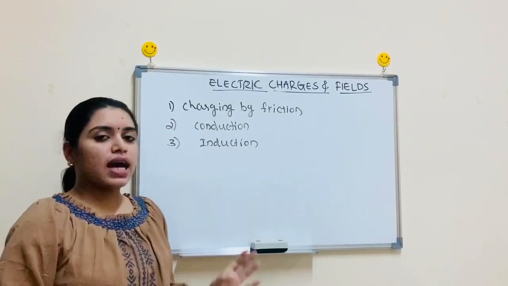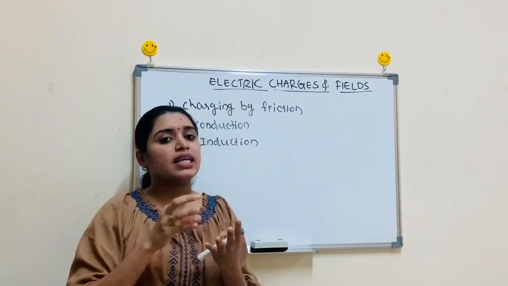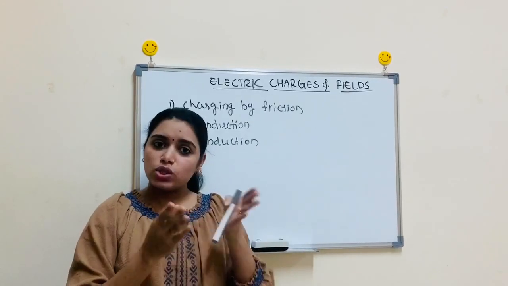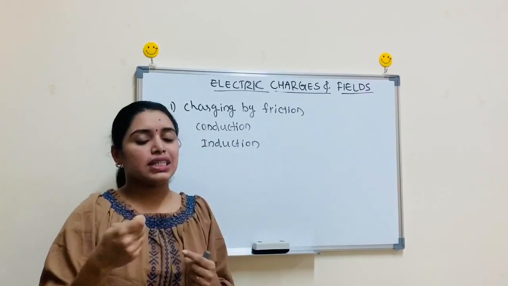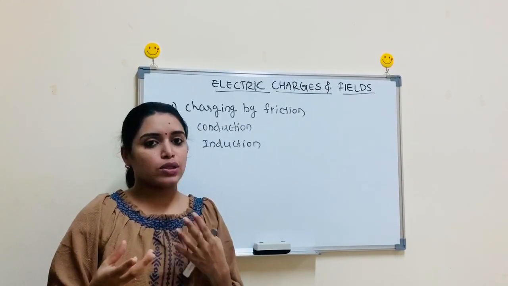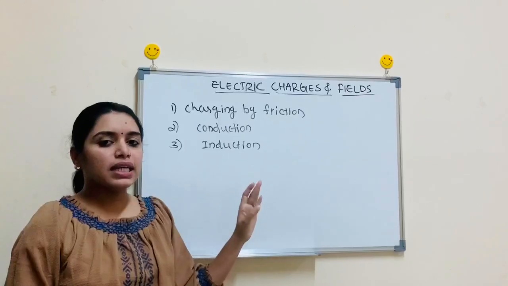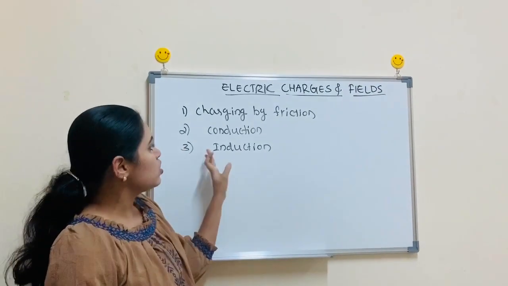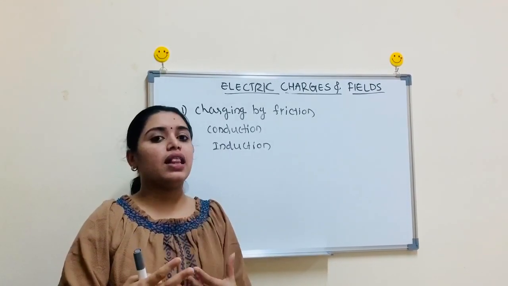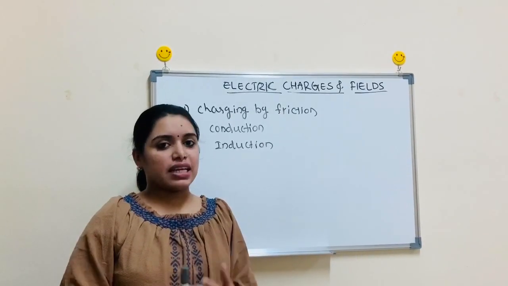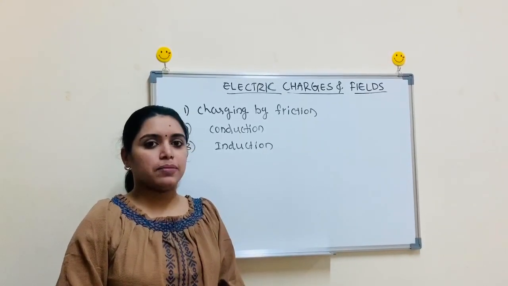The second one is charging by conduction. Suppose we touch an object with another electrically charged object, then the charge is shared, meaning the other body also becomes charged. Such a process, where due to touching the charged object the other body also becomes charged, is called charging by conduction. But here we are going to study in depth the third one, charging by induction. That is, without touching an object, by the presence of an external charge, other bodies become electrically charged. That process is what we are going to study in depth.